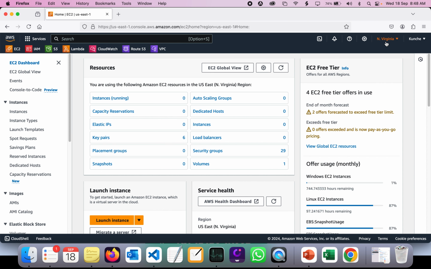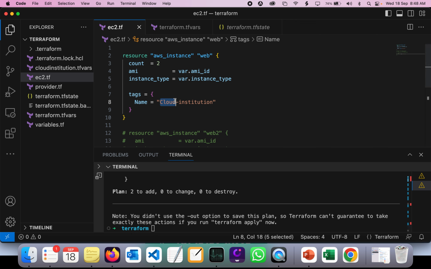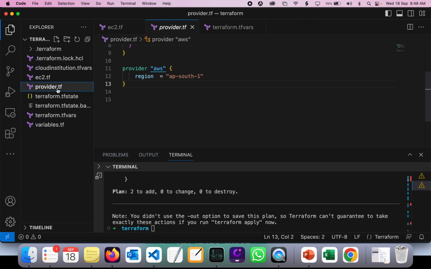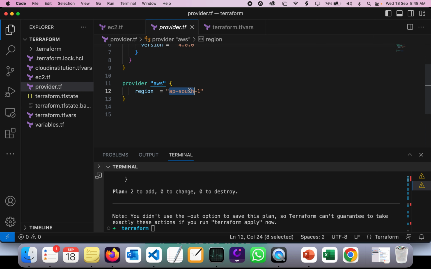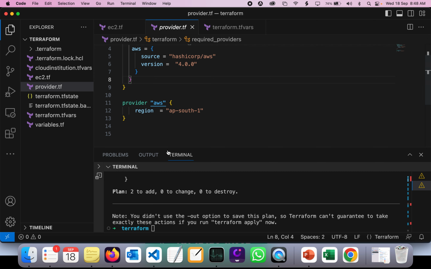Okay, I think I've set it up for the Mumbai region. So how do you find out which region you have mentioned for this one? You can go here and see this one. AP South 1 is my default region, which I've set for this. I think we already discussed this in the previous sessions.